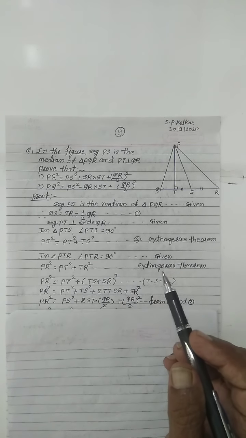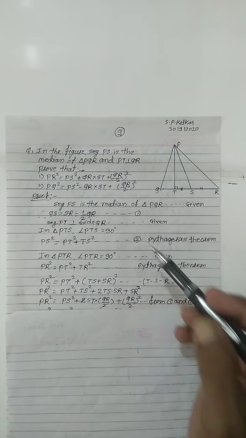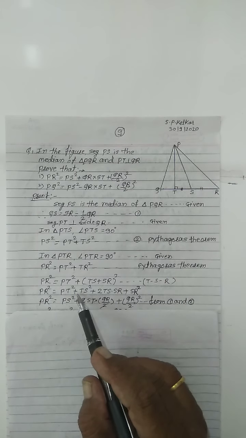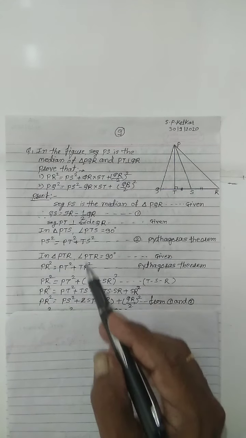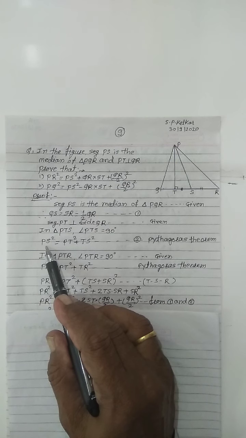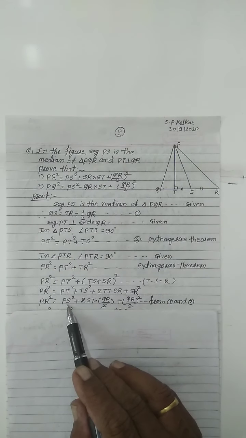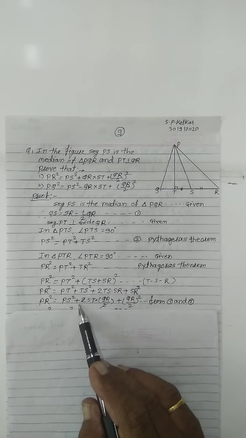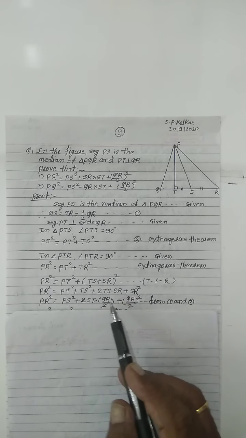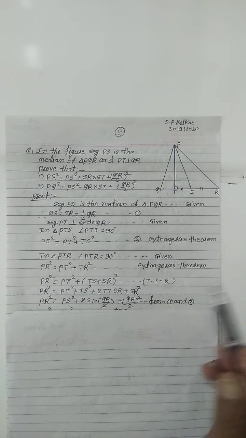Then replace this SR from equation 1, and see here PT square plus TS square is nothing but PS square, from equation 2. So we write PS square plus 2 into ST into QR by 2 plus (QR by 2) bracket square.